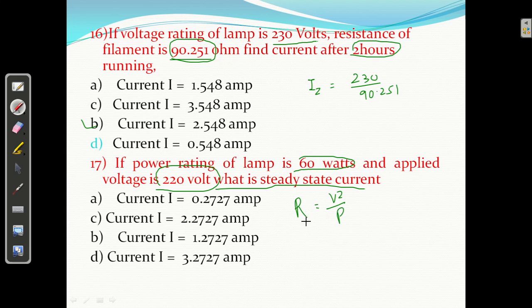P equal to V square upon R, so you will get R, that is R2 always. From P and V rating we will get R2 always. Okay, that is the final resistance. So we will get V square. V square is 220 into 220 divided by P, how much is P? 60. So I am getting R2 is